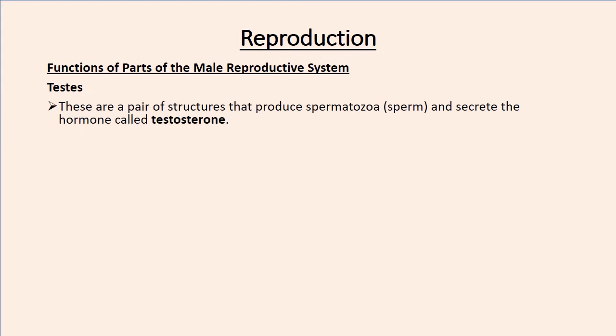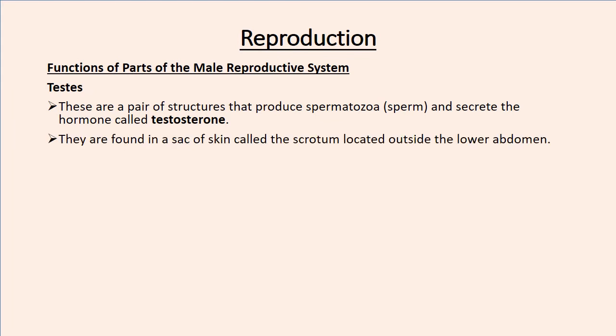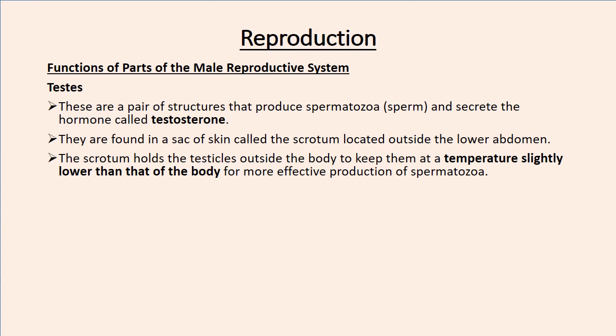In short, knowing that testes produce testosterone is going to be very helpful. They are found in a sac of skin called the scrotum, located outside the lower abdomen. The scrotum holds the testicles outside the body to keep them at a temperature slightly lower than that of the body for more effective production of sperms.